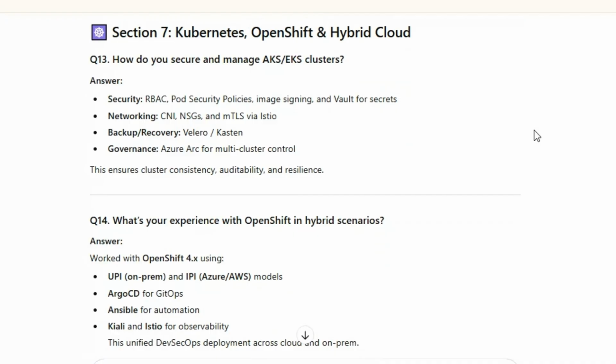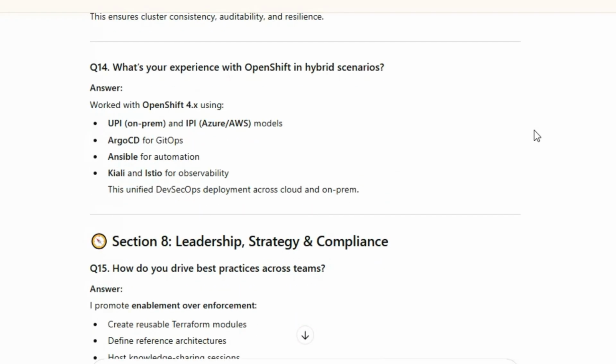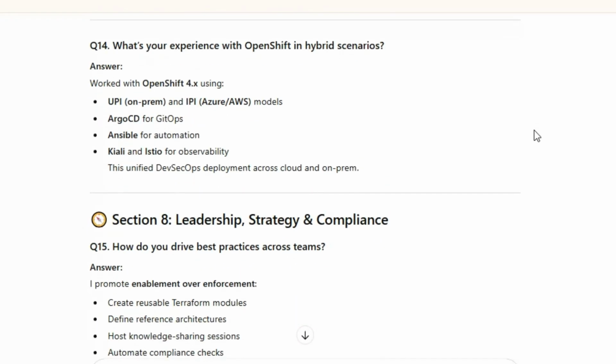Q14. What's your experience with OpenShift in hybrid scenarios? Answer: Worked with OpenShift 4.x using UPI on-prem and IPI models on Azure/AWS. Argo CD for GitOps. Ansible for automation. Kiali and Istio for observability. This unified DevSecOps deployment across cloud and on-prem.